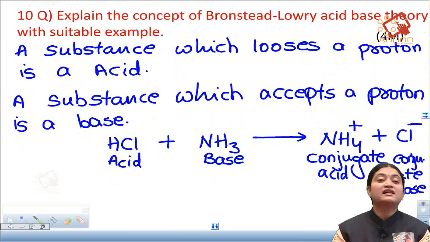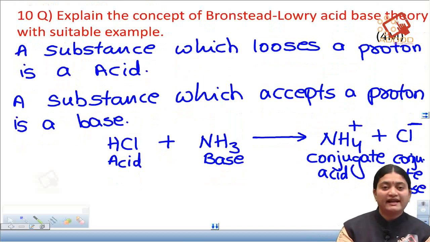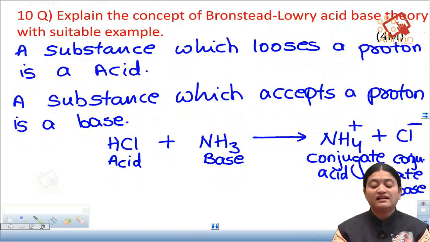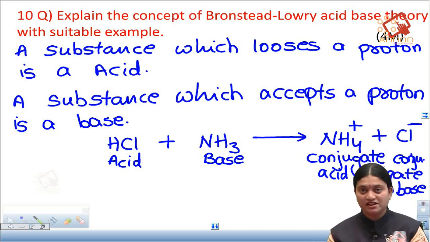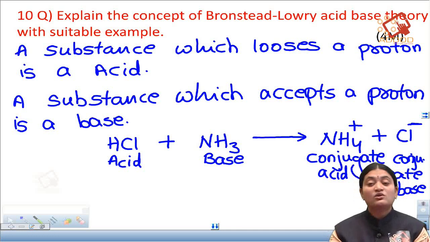So here you can see that a substance which can lose a proton is an acid. So here HCl is losing a proton, therefore we have written it as an acid, and a substance which can accept a proton is a base. So here the ammonia is accepting a proton, so therefore it is a base. And here we can see that the ammonia got converted into ammonium ion and HCl got converted into a chloride ion. So the ammonium ion can lose a proton, therefore it is known as a conjugate acid.